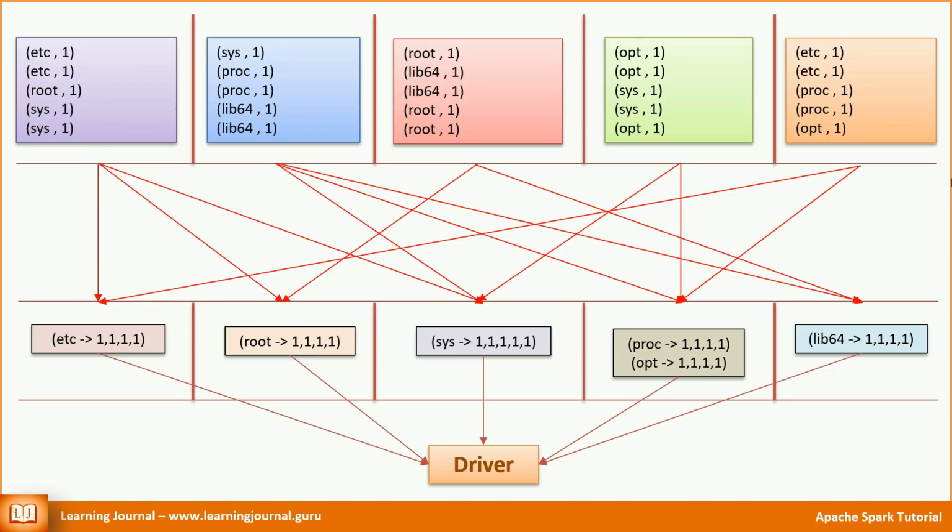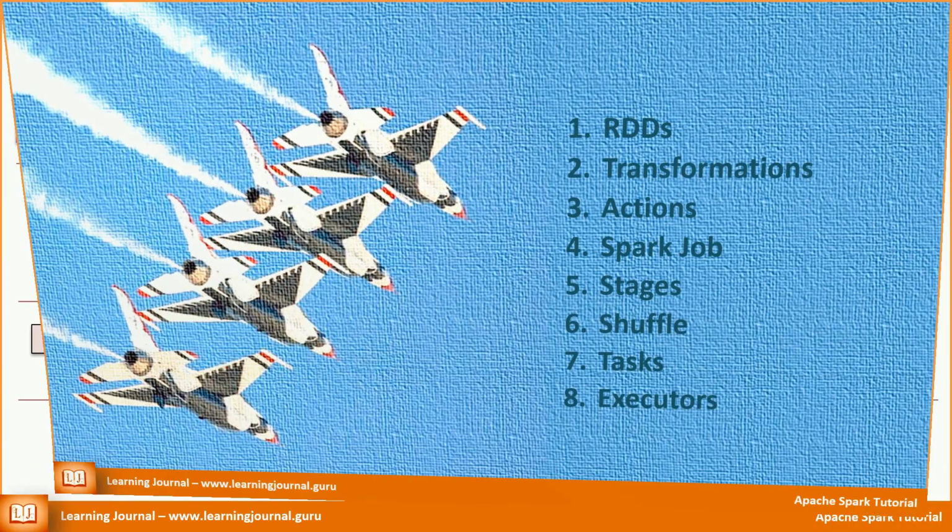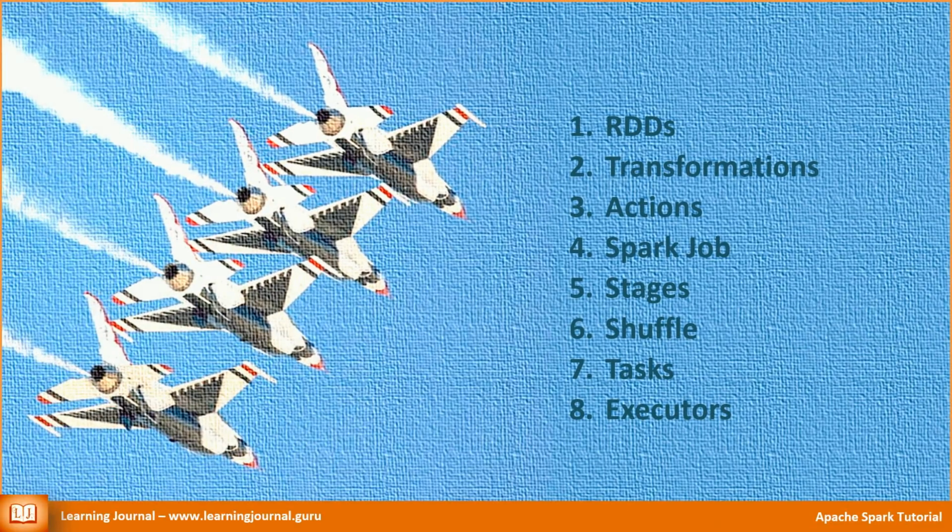Great! We learned a lot in this session. By now, you must have a fair idea about the following things. RDDs are the core of Spark. They represent a partitioned and distributed dataset. We can perform transformations and actions over the RDDs. An action on an RDD triggers a job. Spark breaks the job into stages. A shuffle activity is a reason to break the job into two stages.